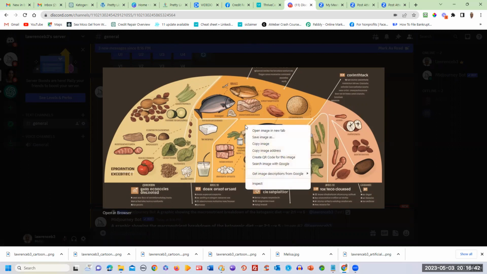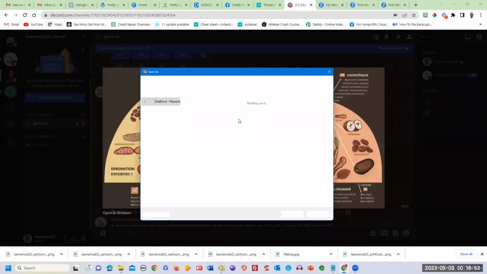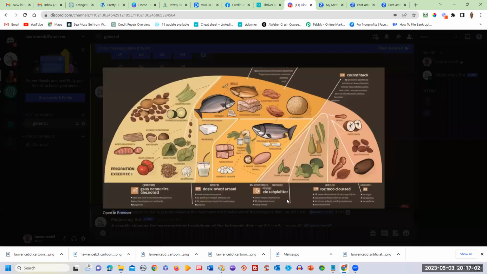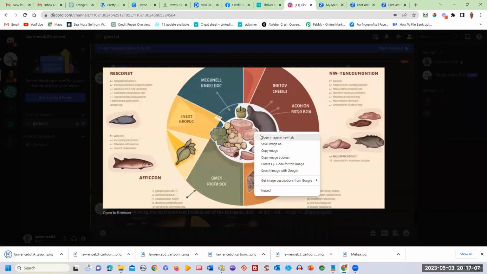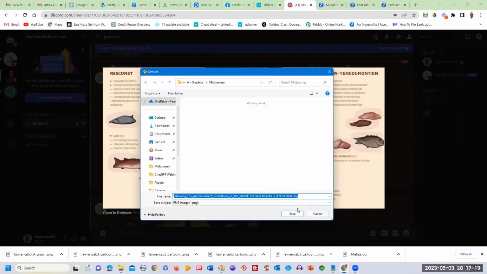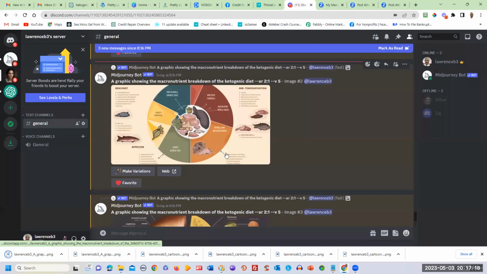Basically, you just click on it, save image as. Again, it's going a little slow, but save image as, and I have a specific folder that I save Midjourney images in. I'll just basically save it within here. Then I go to the next one. Maybe I want to keep all four and decide which one, maybe I want to use all four. So you save image as again. I like that one. This one's pretty good. Actually, I think I'm going to just go ahead and write this book anyway.